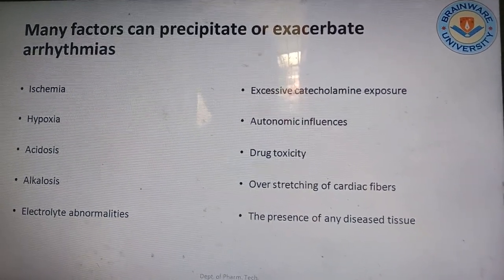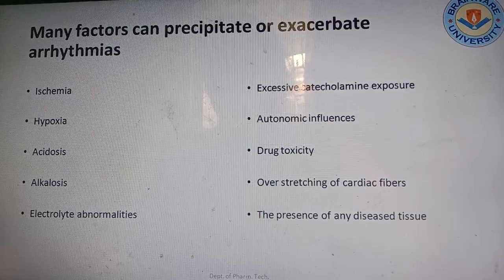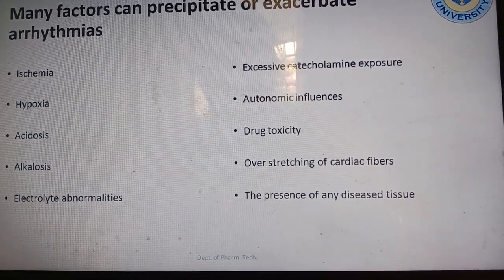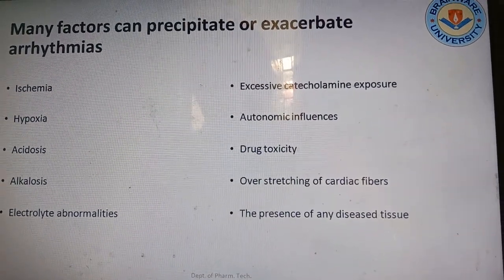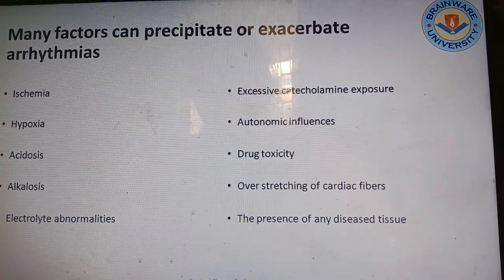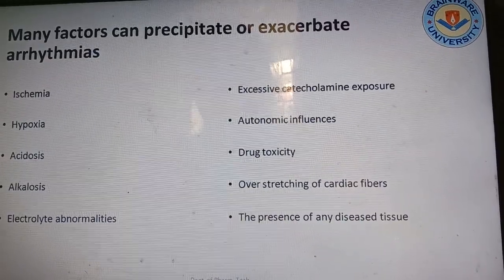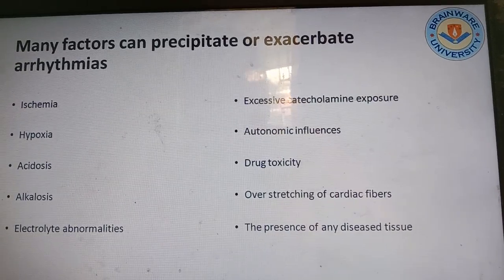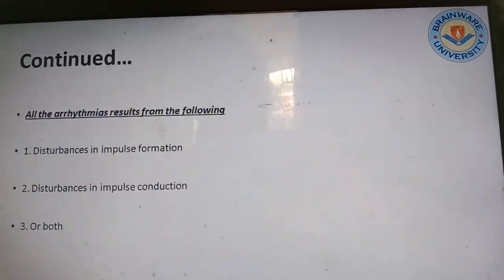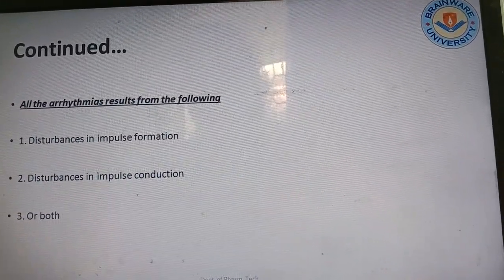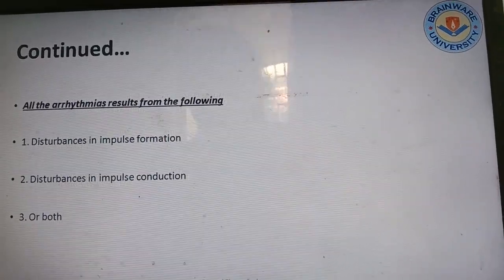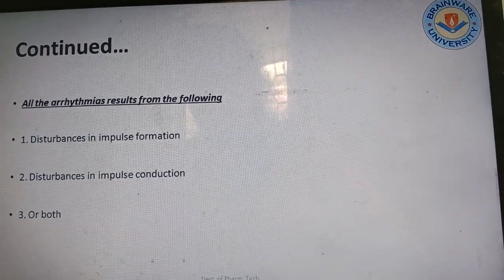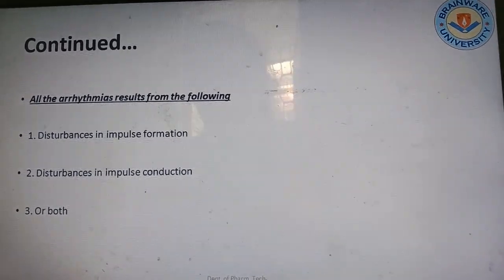There are many factors which can precipitate or exacerbate arrhythmia, like ischemia, hypoxia, acidosis, alkalosis, electrolyte abnormalities, excessive catecholamine exposure, autoimmune influences, drug toxicity, overstretching of cardiac fibers, and the presence of any diseased tissue. So they can precipitate or worsen the condition. All arrhythmias result from disturbance in impulse formation, disturbance in impulse conduction, or both. These are the problems occurring in the heart.